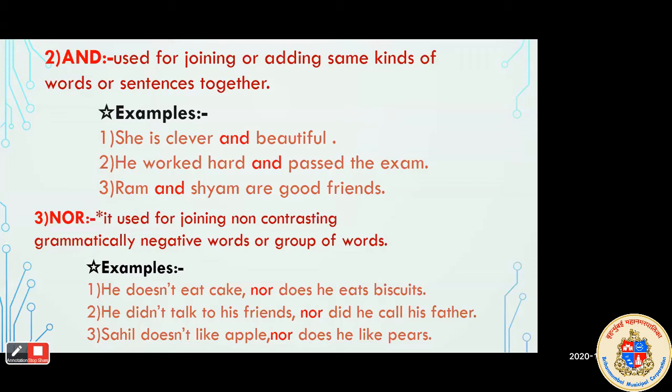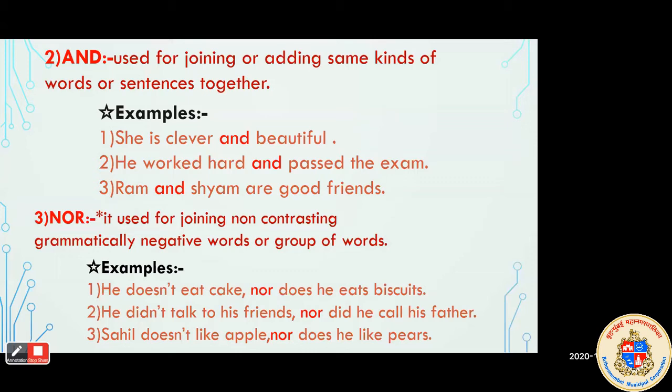He didn't talk to his friends, nor did he call his father. So both the sentences are in the negative manner. He did not talk to his friends, and also he did not call his father. If we take the two different sentences, he did not talk to his friends, he did not call his father, when two such sentences show negative indication or negative addition, we can join these sentences or words with the help of the conjunction nor. So, he didn't talk to his friends, nor did he call his father. The third is, Sahil doesn't like apples, nor does he like pears.